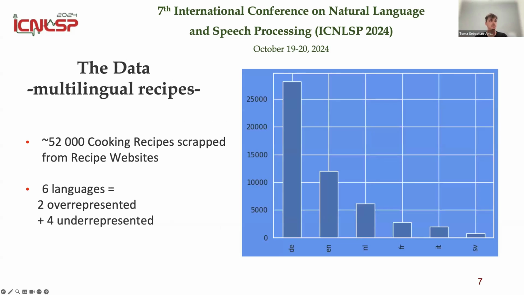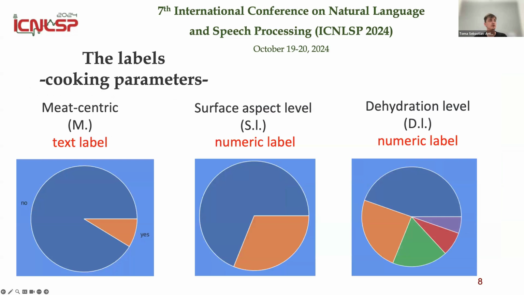Okay, the data that we use for this is composed of online multilingual recipes, around 52,000 cookie recipes that are scraped from recipe websites, and they are in 6 languages. 2 are overrepresented, as you can see, German and English, and the other 4 are underrepresented: Dutch, French, Italian, and Swedish.